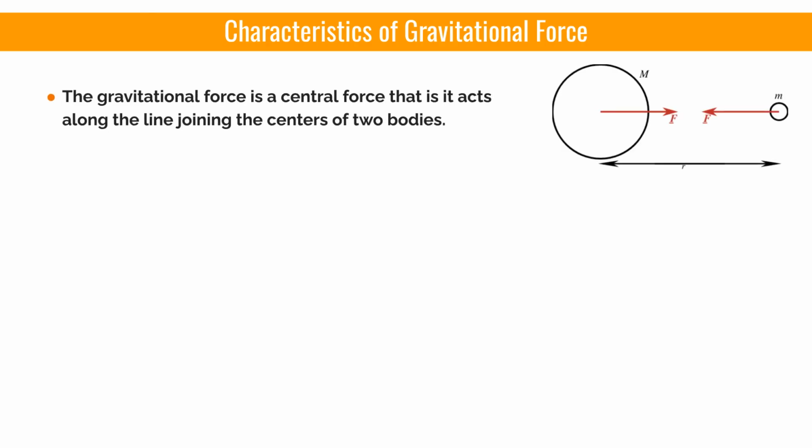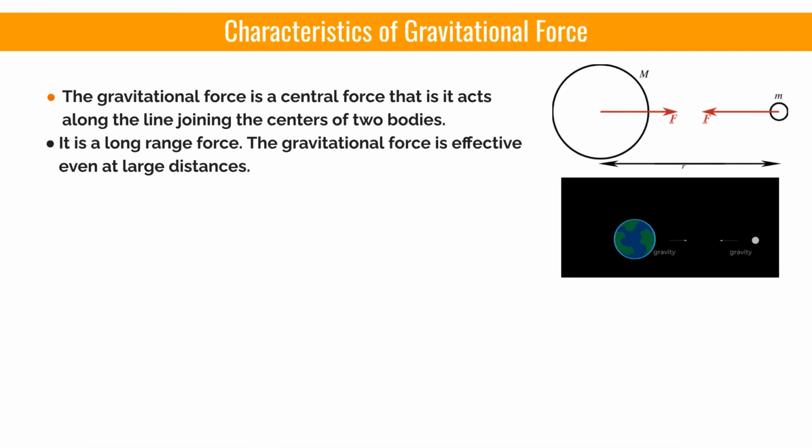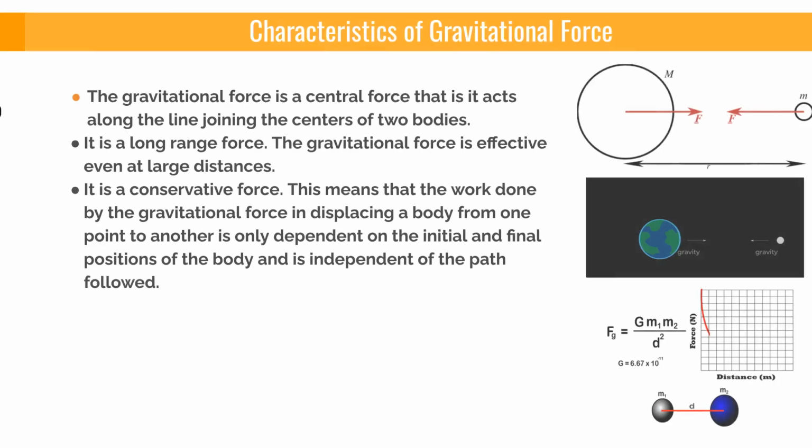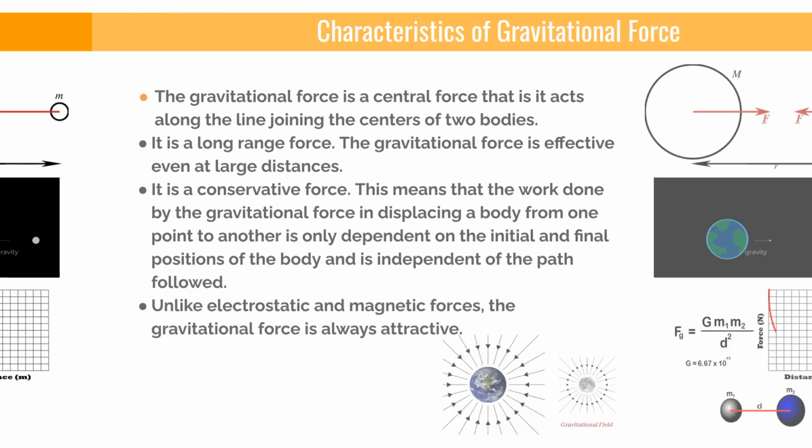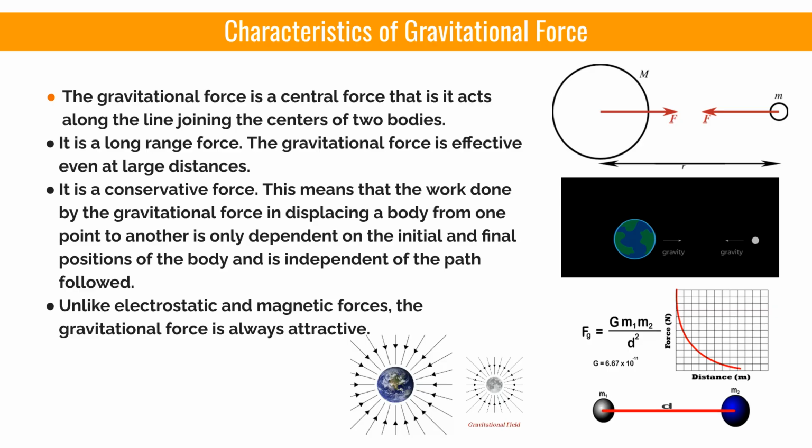Firstly, it is a central force, meaning it acts along the line joining the centers of 2 bodies. Secondly, the gravitational force is a long-range force. It remains effective even across vast distances, as seen with the Earth and Moon. Thirdly, it is a conservative force. This implies that the work done by gravitational force depends only on the initial and final positions of the body, irrespective of the path taken. Unlike electrostatic and magnetic forces, the gravitational force is always attractive, drawing objects towards each other.